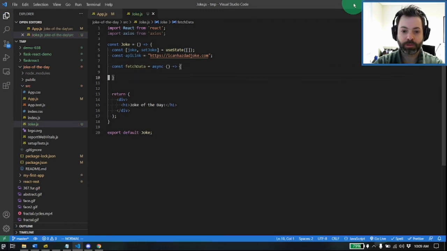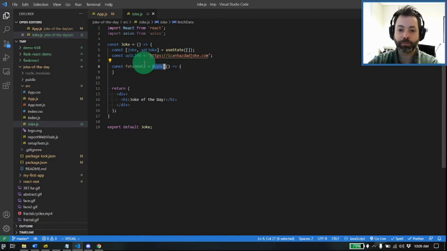All right, so one thing to mention here, this is using the async function, meaning that this is going to run asynchronously, or it's just going to run on its own, and we're going to wait until we get a response back. If you're reaching out to an API, typically you want to do this because not all APIs will return immediately, and you might need to wait for them.